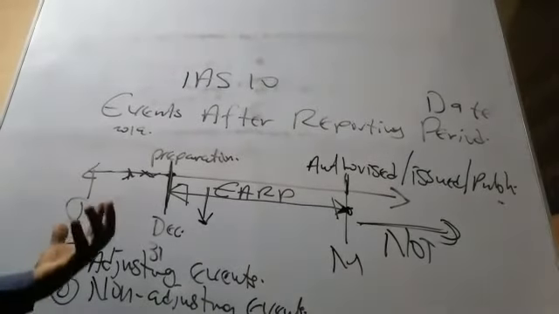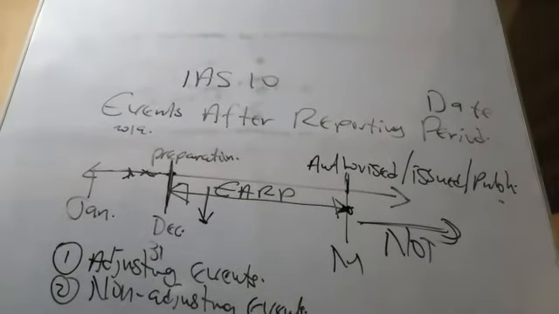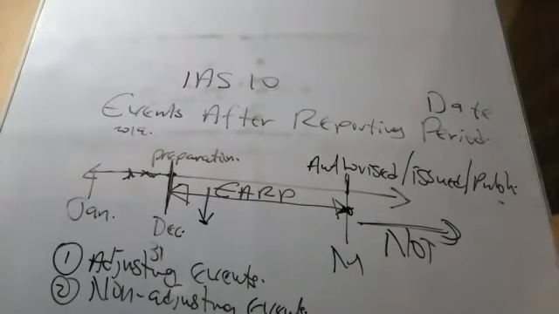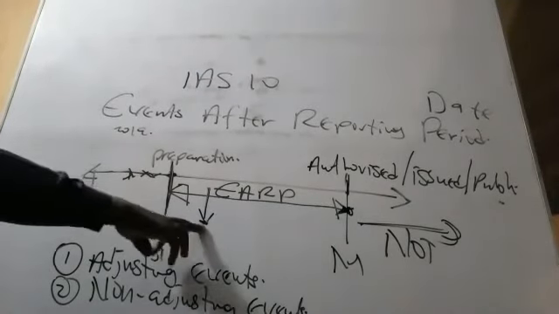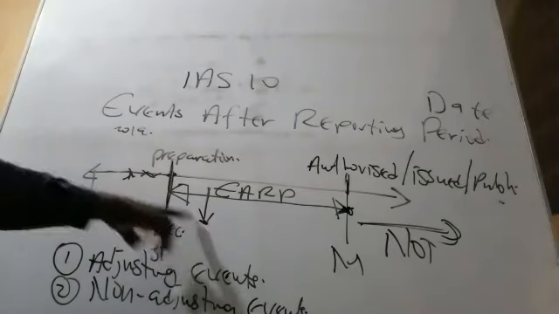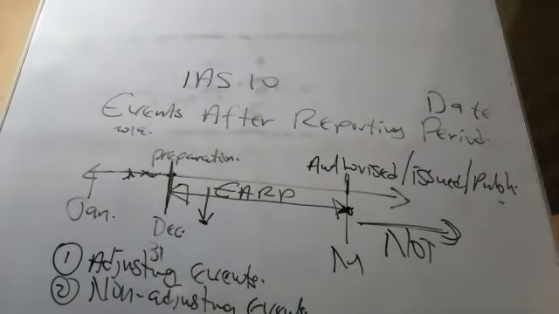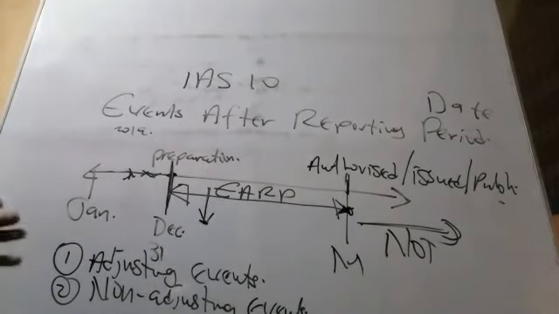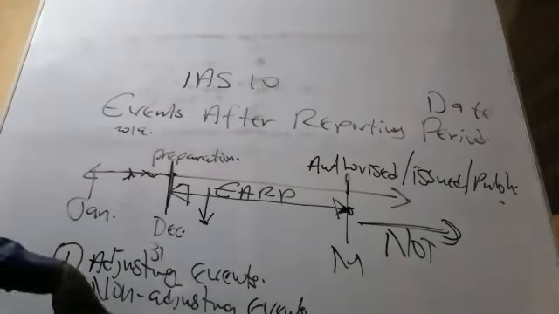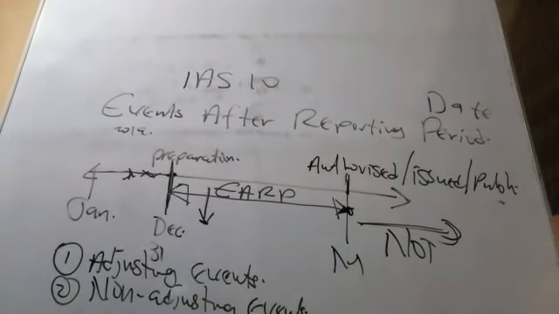Let's bring it into accounting or financial reporting. So the transaction will occur after the reporting period, but it will provide evidence of its existence before the year end. That is the adjusting event. Good. So here, there are those events that provide evidence of conditions that existed at the end of the reporting period. That is all.